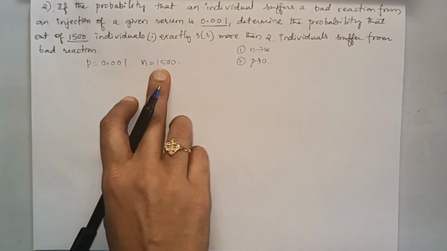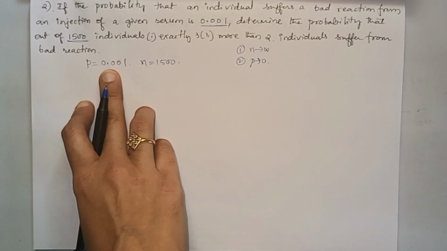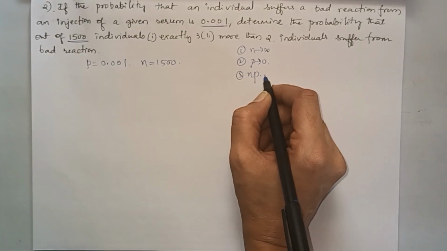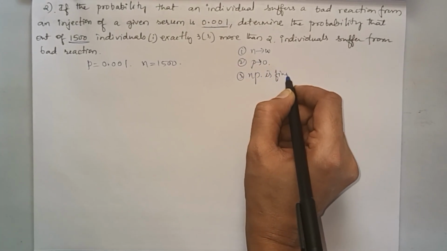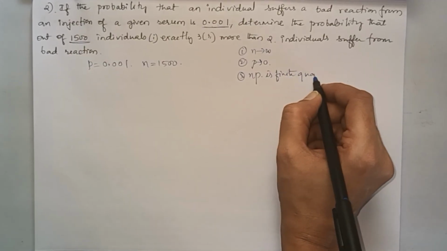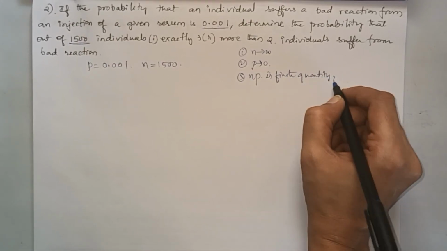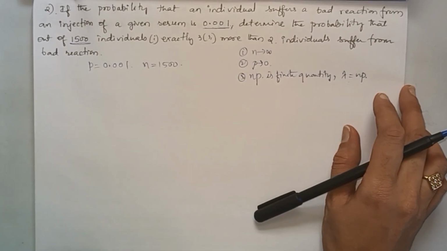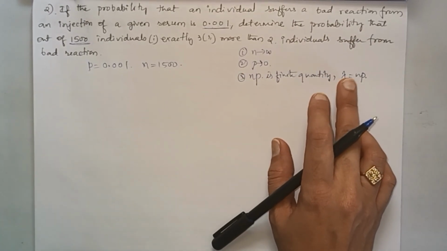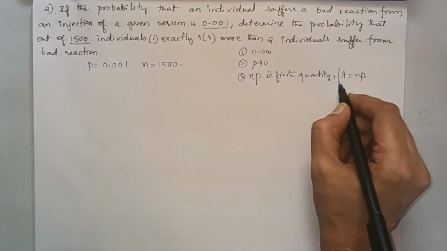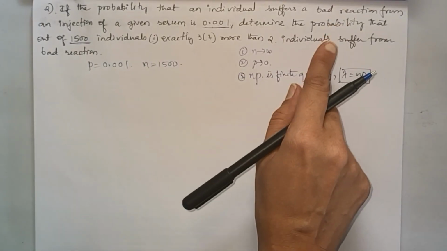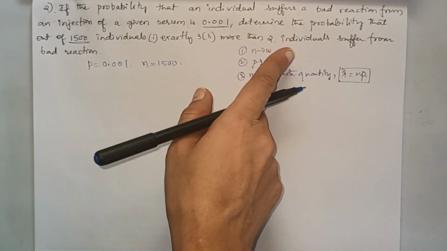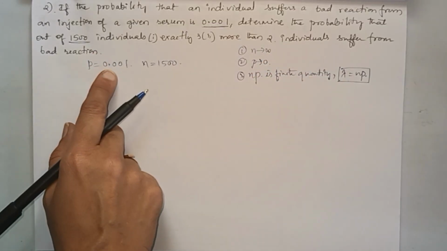Number of trials is also large here, and probability of success is very less, and np is a finite quantity, I told you, and it is denoted as lambda. So in such cases, lambda is calculated using this formula, lambda equal to np. We have to consider binomial distribution only, and we have to take it as a limiting case of binomial distribution to apply the Poisson distribution.